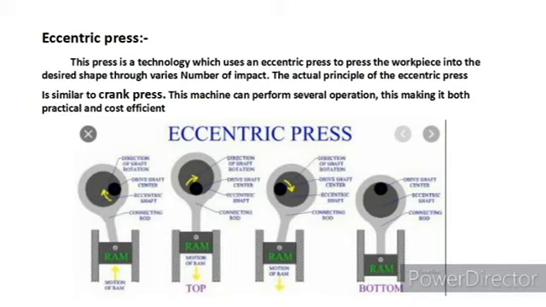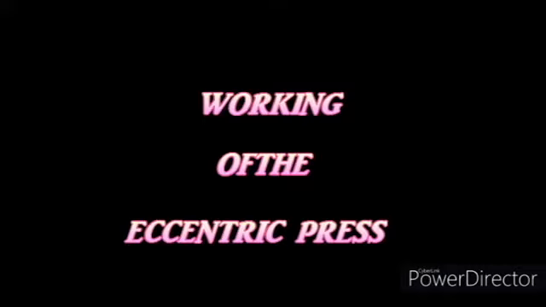In this eccentric press, there is an eccentric shaft which rotates in a circular path and moves the ram up and down and makes an impact with the workpiece placed below it. The action is shown in the diagram. The working of the eccentric press.